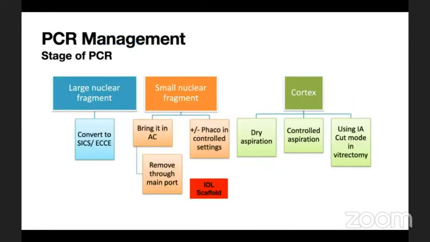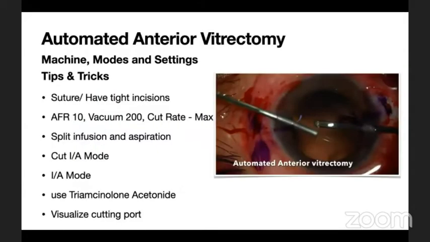If PCR happens in the early stage of cataract surgery where a large nuclear fragment is still remaining, you may have to convert the case into SICS or ECCE according to your comfort zone. If a small nuclear fragment is remaining, it can be brought manually into the anterior chamber and removed from the main port. Another option is the IOL scaffold technique, where the IOL is inserted into the sulcus followed by phacoemulsification above the IOL plane. If the PCR happens during cortex removal, then dry aspiration of the remaining cortex, or cortex removal using the vitrectomy cutter in a higher cut mode, can be done. So for all anterior segment surgeons, it is important to know the basics of automated anterior vitrectomy.